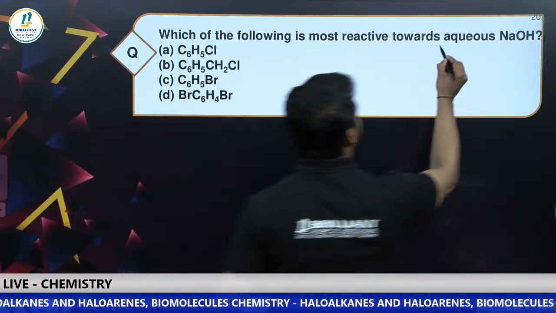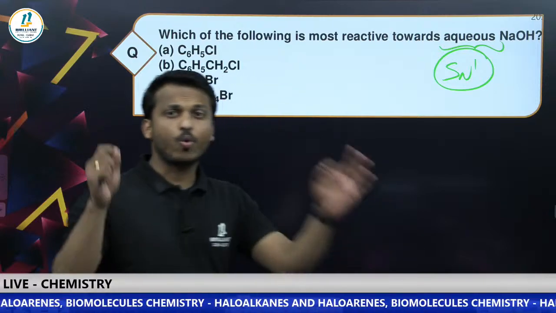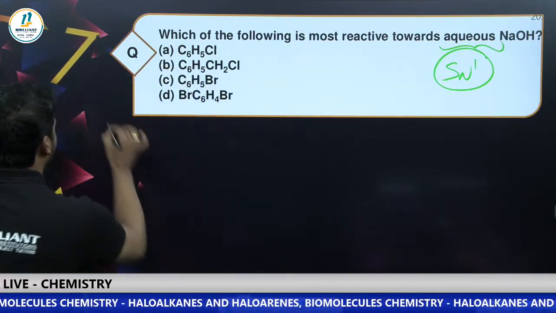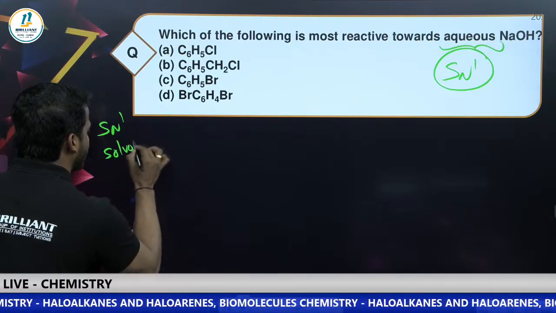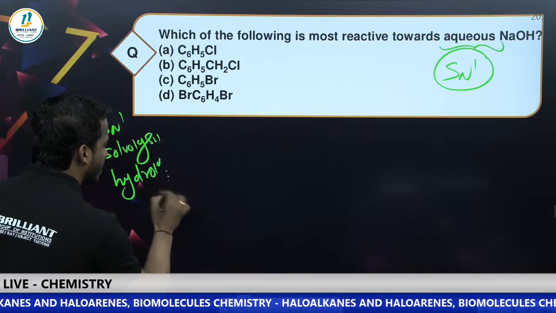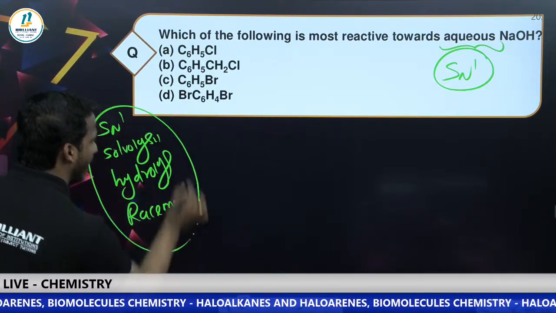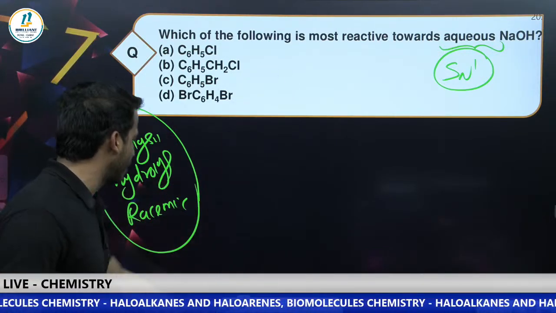Dear all, aqueous means it is an SN1 mechanism. They ask you in different ways: which will undergo SN1 faster, which will give solvolysis faster, which will give hydrolysis faster, which will give a racemic mixture. All of these indicate which will undergo SN1 faster.